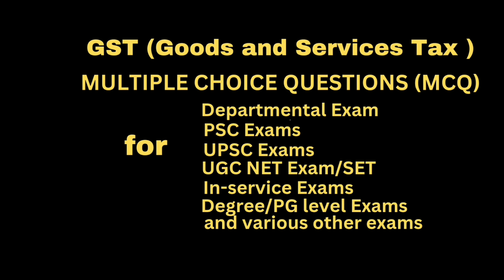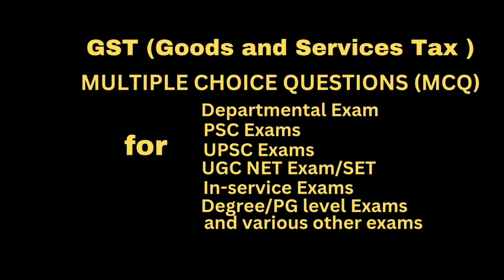Question: which of the following persons are compulsorily required to obtain registration? Option A: persons making any interstate taxable supply of goods. Option B: non-resident taxable persons making taxable supply. Option C: casual taxable persons making taxable supply. Option D: all of the above. Correct answer: all of the above.